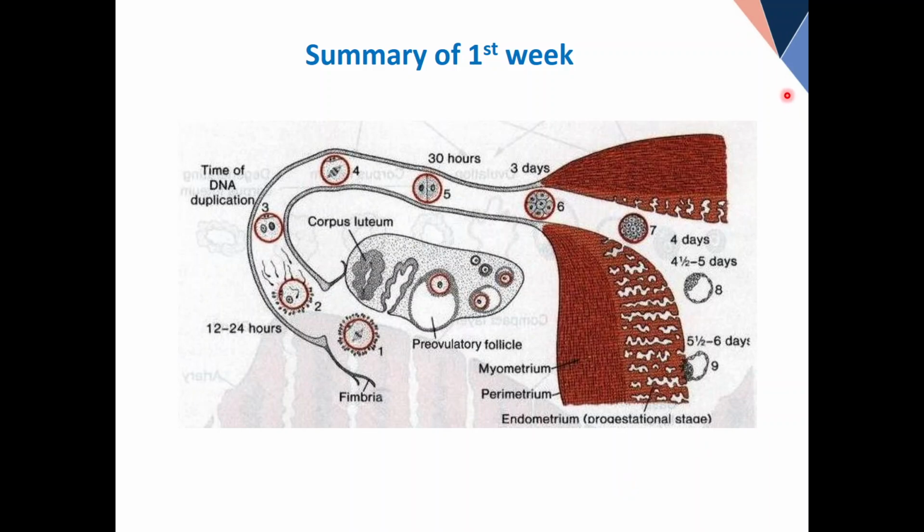If you remember, fertilization takes place somewhere here in the most dilated part of the fallopian tube, which is called the ampulla. Full stop. Now, as a result of the fusion between the male and female gametes, we have a new individual, a new life begins from there. The new individual is called a zygote. We all know this. Zygote is from zygosis, meaning fusion, product of fusion.